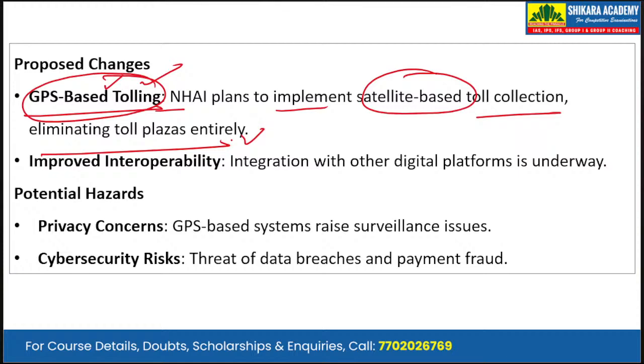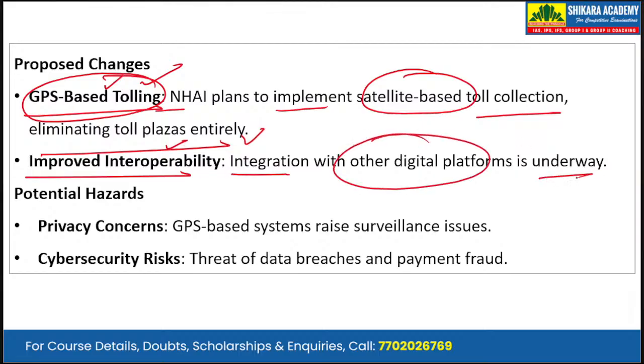Through a satellite based system, two points will be marked, your entry point on the highway and your exit point, and the toll will be deducted accordingly. Second is improved interoperability, with integration with other digital platforms underway. Also, after 15th August the government has introduced an annual pass of rupees 3,000 for 200 trips.